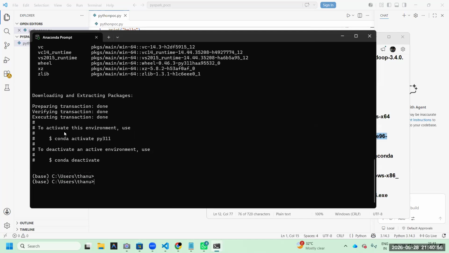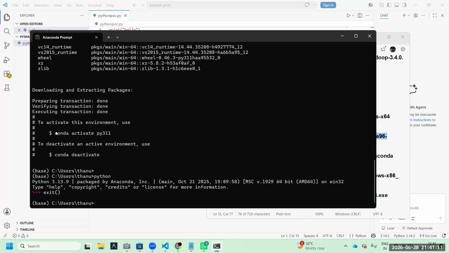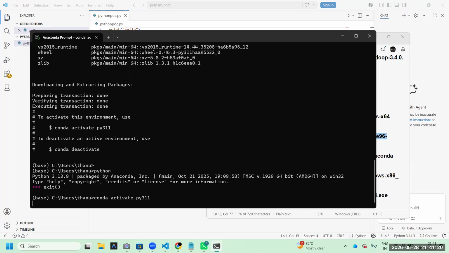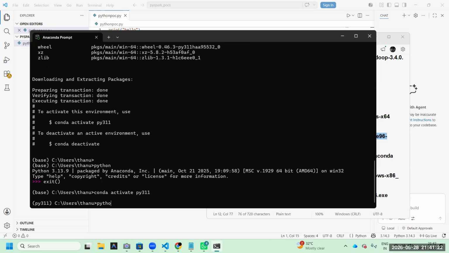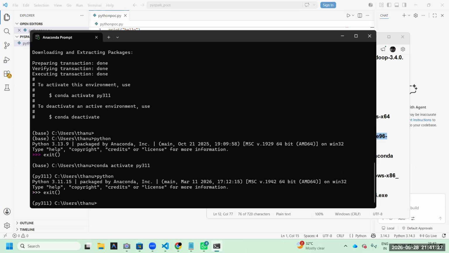Now the Anaconda installation has come, I mean Python is also installed. Why did you do this one? If you type python like this, by default you get the latest version, Python 3.13. But for Spark, mostly this version, Python 3.11, is recommendable. In this scenario, just activate this environment: conda activate py311. Now if you type python, by default you will get Python 3.11.